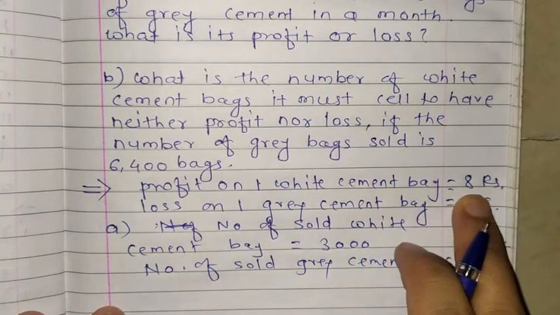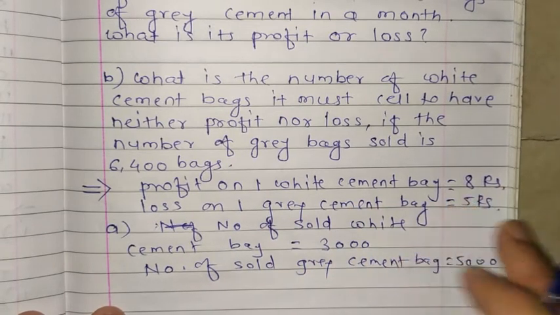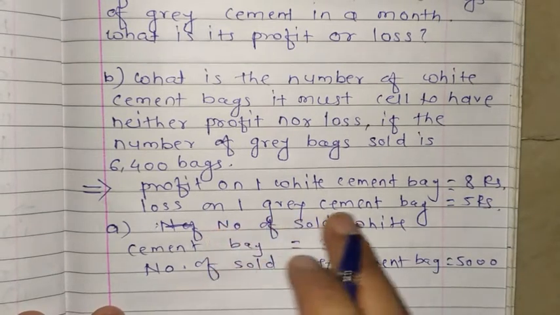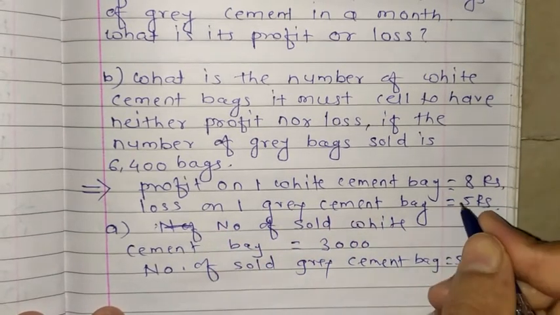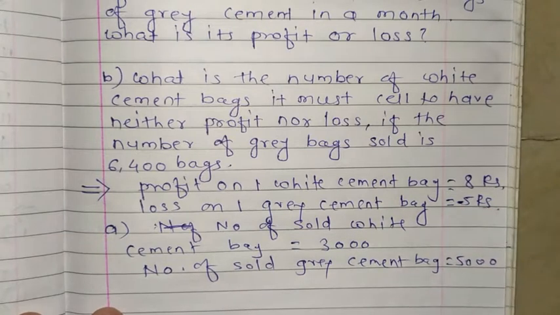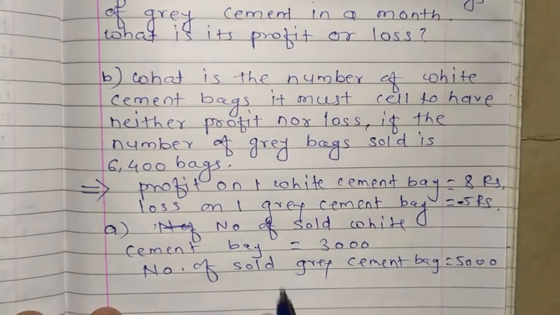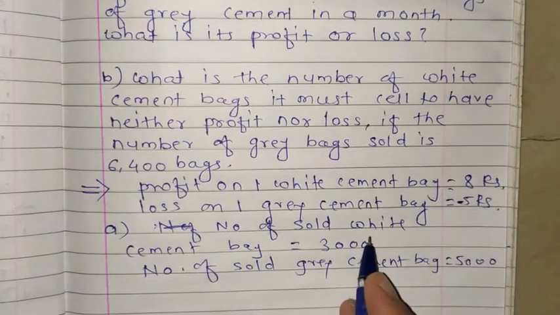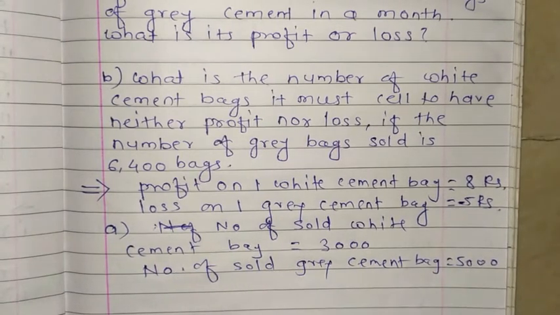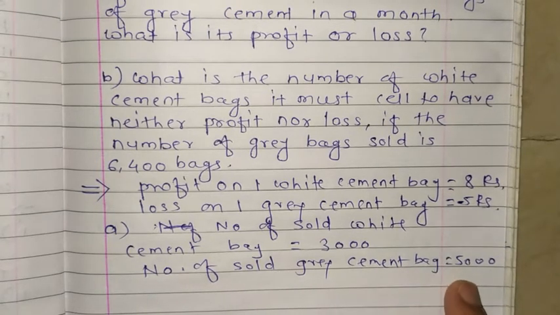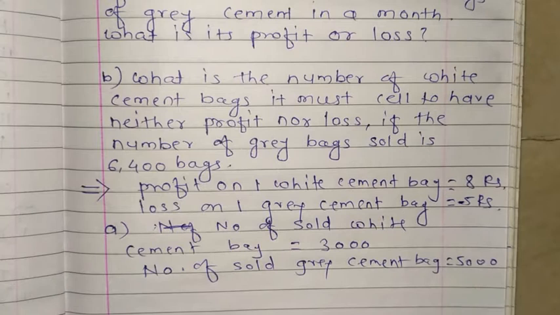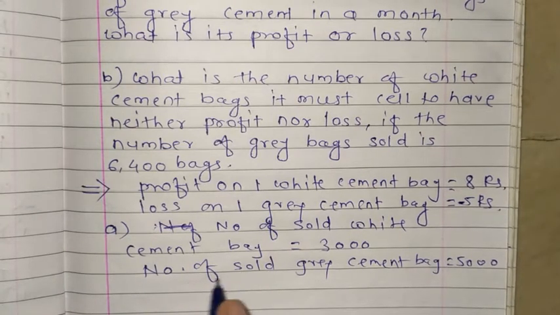For profit we use a plus sign because profit means something we are getting, and loss of 5 rupees is nothing but minus 5. Okay, loss is minus and profit is plus, keep that in mind. So the number of sold white cement bags is 3000 and the number of sold grey cement bags is 5000. So here we do the calculation.